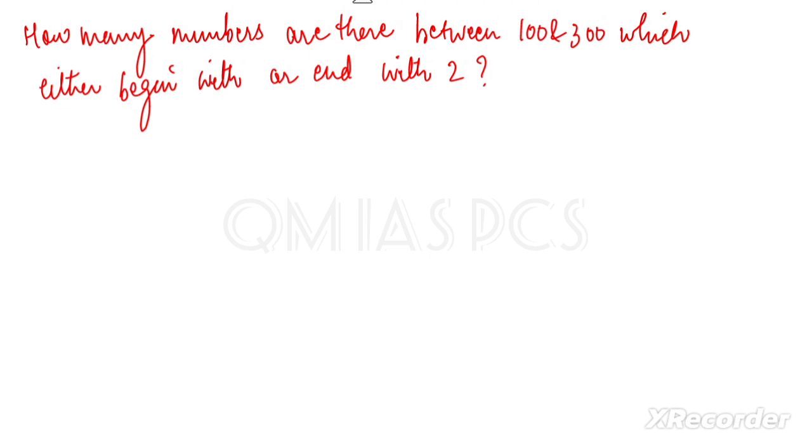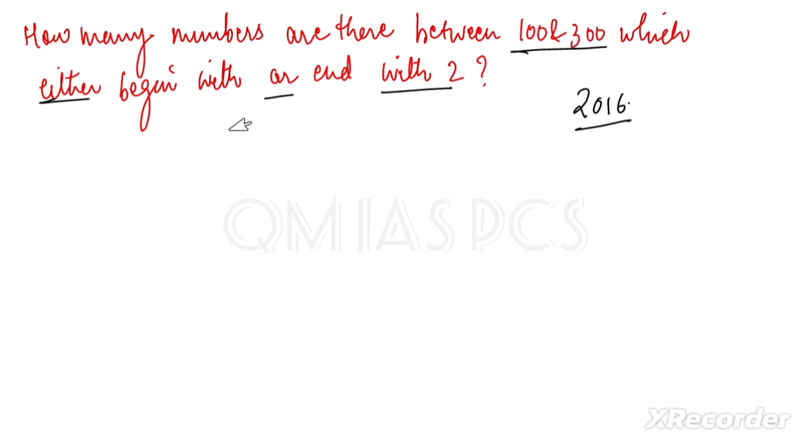Okay. So the second question was: how many numbers are there between 100 and 300 which either begin with or end with 2? It is given either begin with or end with 2. Is it clear? Is there any doubt in this question? Let me tell you, this is the CSAT from 2016. So how can we solve this one? It's very easy, trust me.